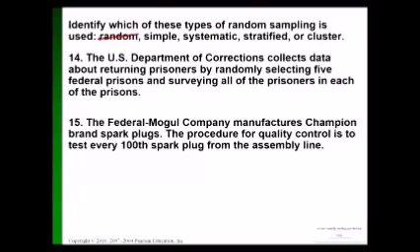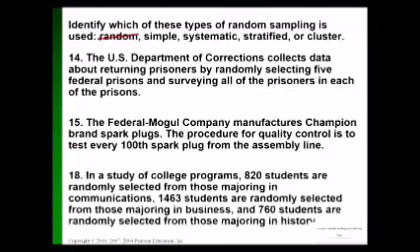In a study of college programs, 820 students are randomly selected from those majoring in communications. 1,463 students are randomly selected from those majoring in business, and 760 students are randomly selected from those majoring in history. Is some kind of grouping going on? It's easy to group students by major. You know, put the communications majors over here, the business majors here, the history majors here, and make sure you get some of all three. What kind of sampling is that? That's stratified. Divide it into 3 groups and then get some of every group. That's stratified.